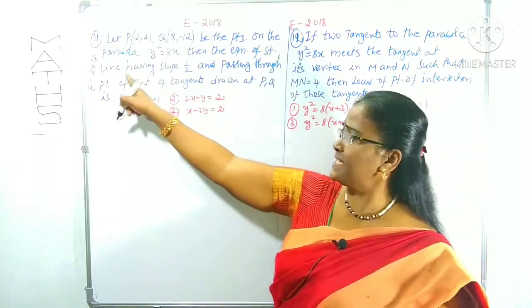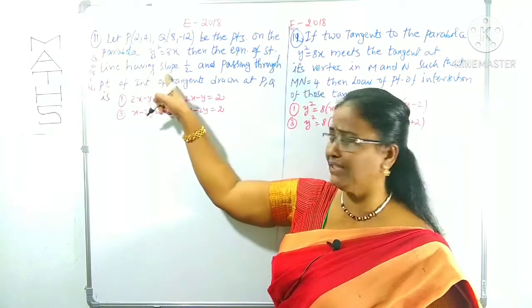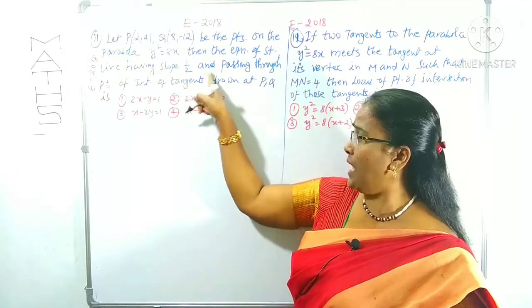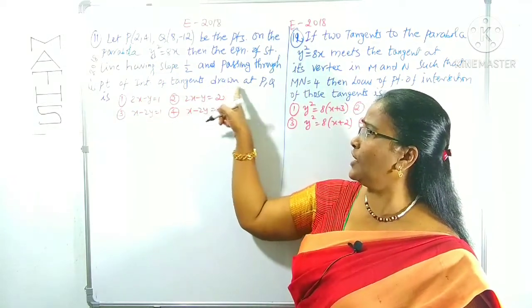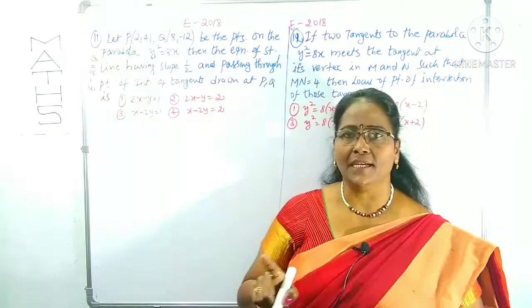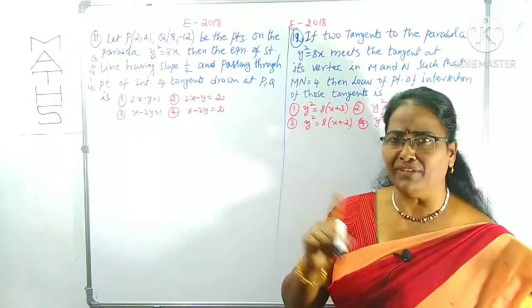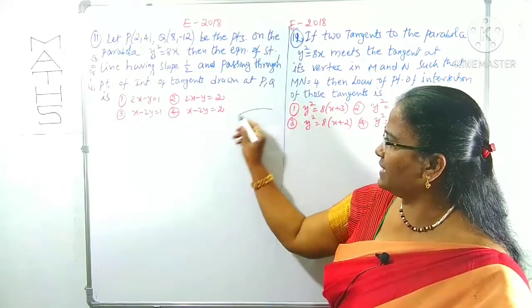Then we have to find the equation of the straight line having the slope 1 by 2 and passing through the point of intersection of tangents drawn at P and Q. We can draw the tangents at P and Q points; those meet somewhere else. Let me draw the figure here roughly.